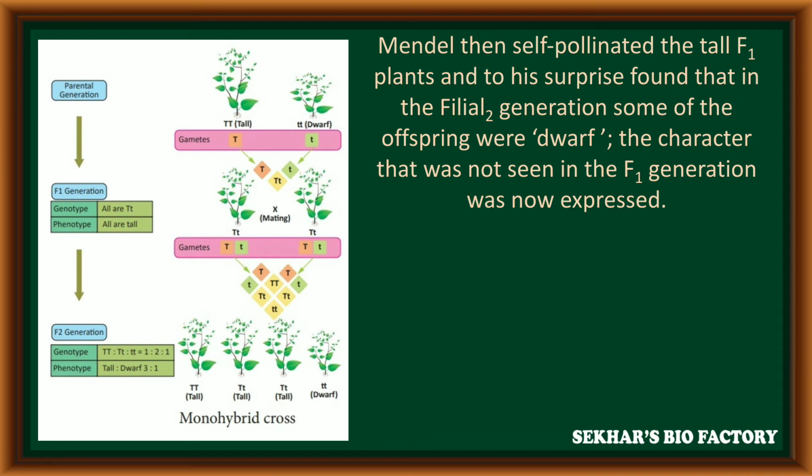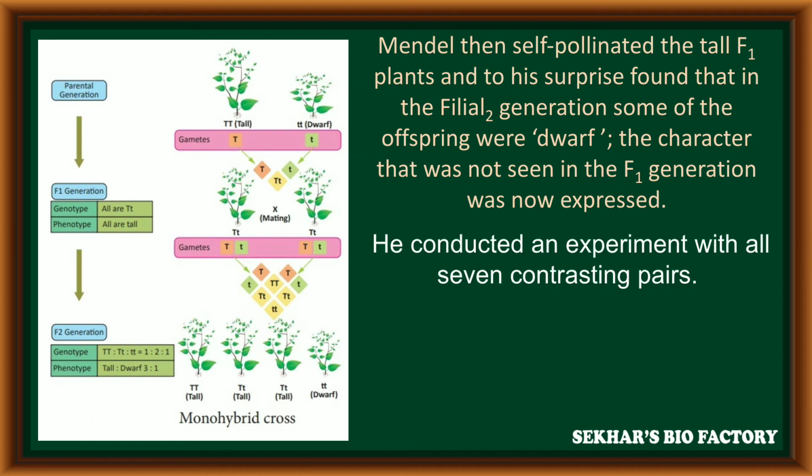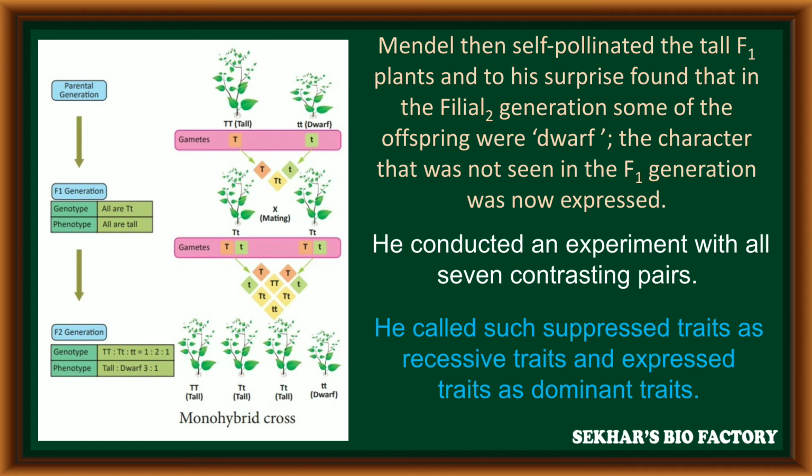Mendel then self-pollinated the tall F1 plants, and to his surprise, he found that in the filial 2 generation, some of the offspring were dwarf. The character that was not seen in the F1 generation was now expressed. He conducted the experiment with all 7 pairs of contrasting characters, and he called such a surprising trait a recessive trait and the expressed trait a dominant trait.